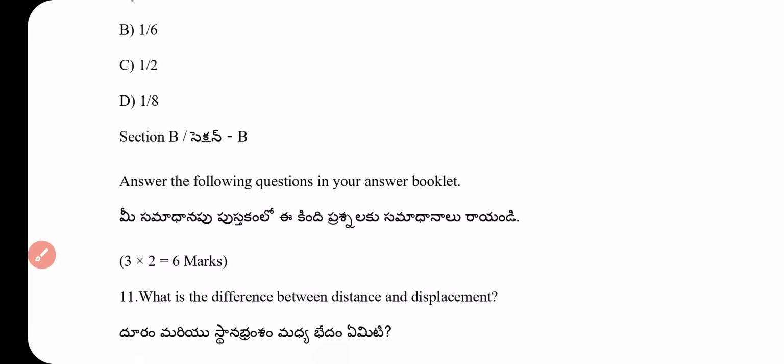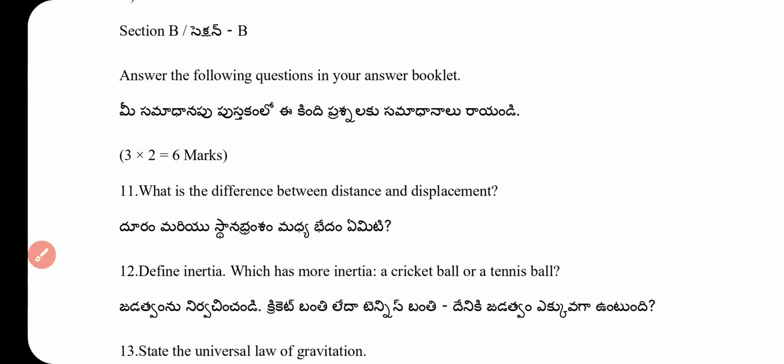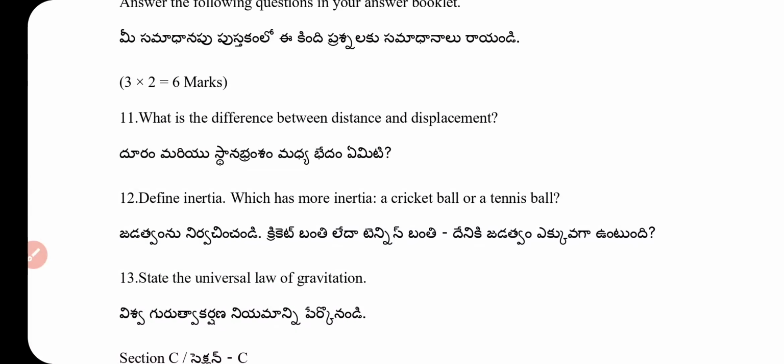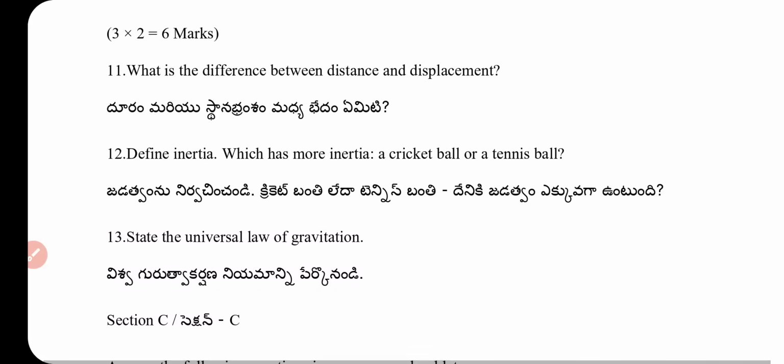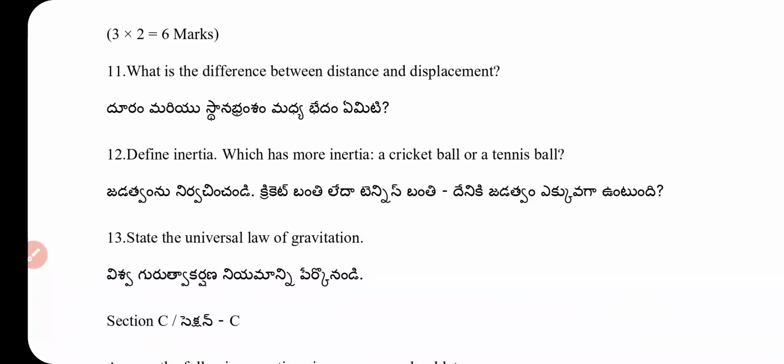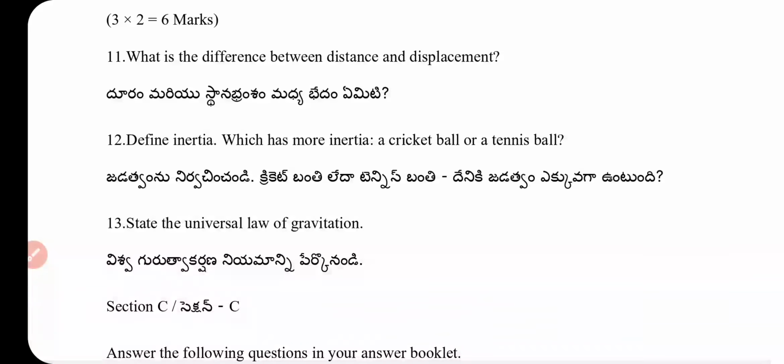Now to the next, Section B. 3 × 2 equals 6 marks. What is the difference between distance and displacement? Question number 12. Define inertia. Which has more inertia, a cricket ball or a tennis ball? State the universal law of gravitation.